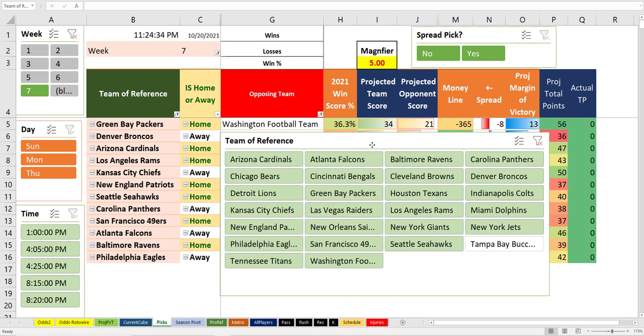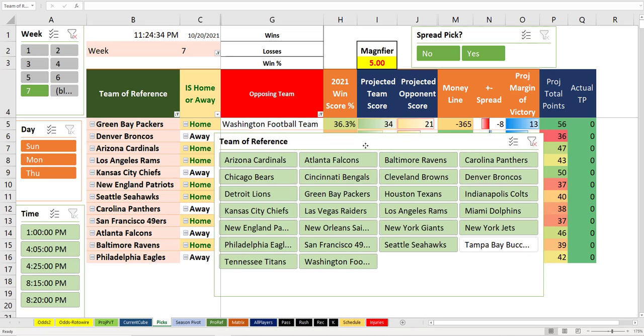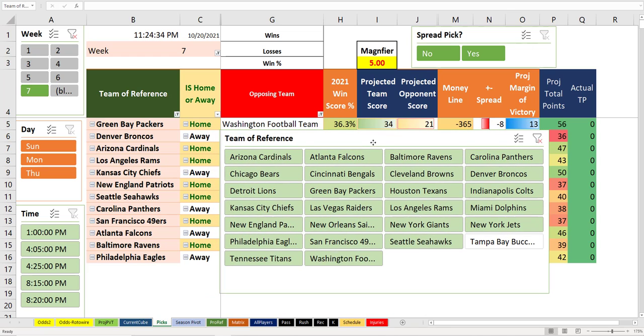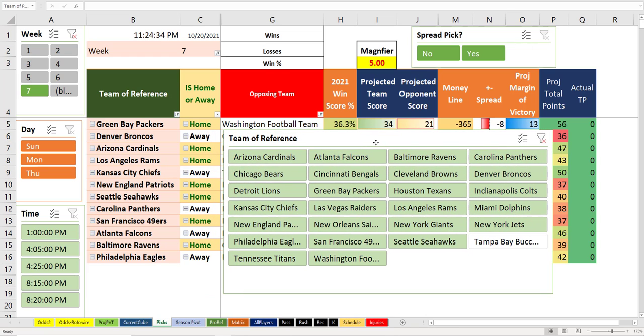Now you have Green Bay over Washington Football Club. High scoring game, right? It sees a lot of that. It thinks they're going to win by 13. They only have to cover 8.